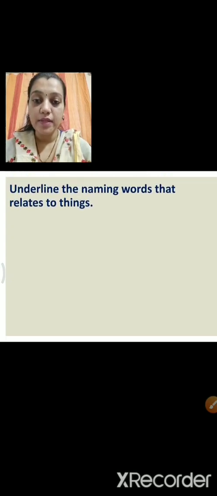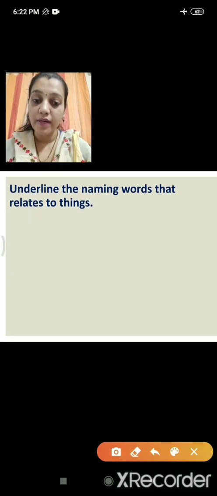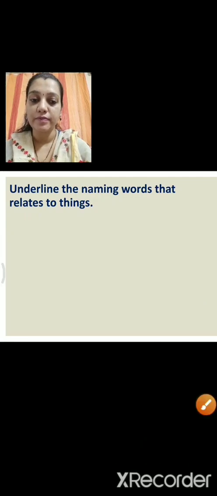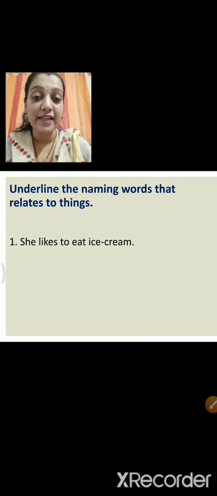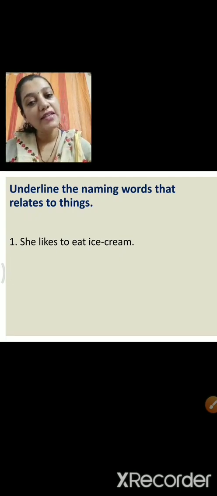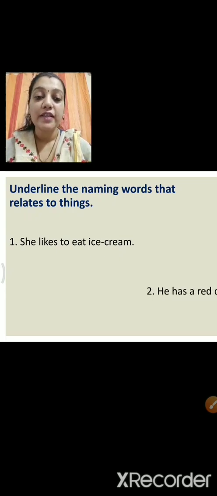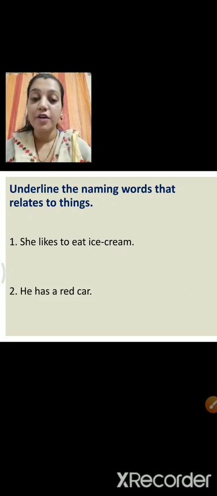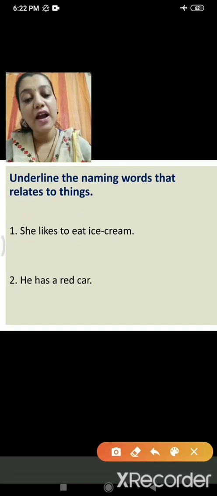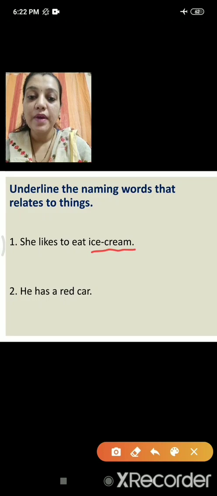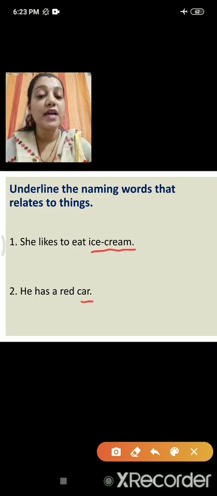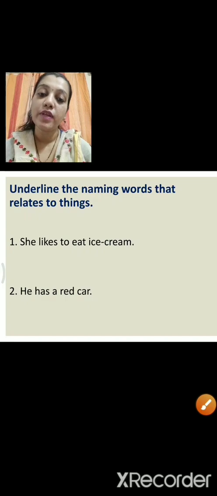Underline the naming words that relate to things. Now you have to underline the naming words that relate to things. Let's see what that is. She likes to eat ice cream. Now what is the thing here? Ice cream. Very good. He has a red car. What is the thing here? The naming word that relates to thing is car. So what are we going to underline? Ice cream and car. These are the two words that relate to things.